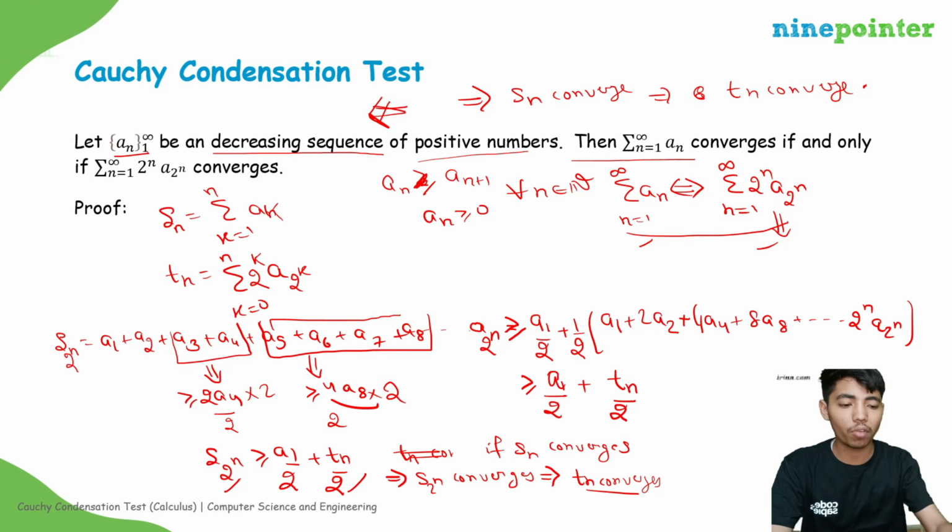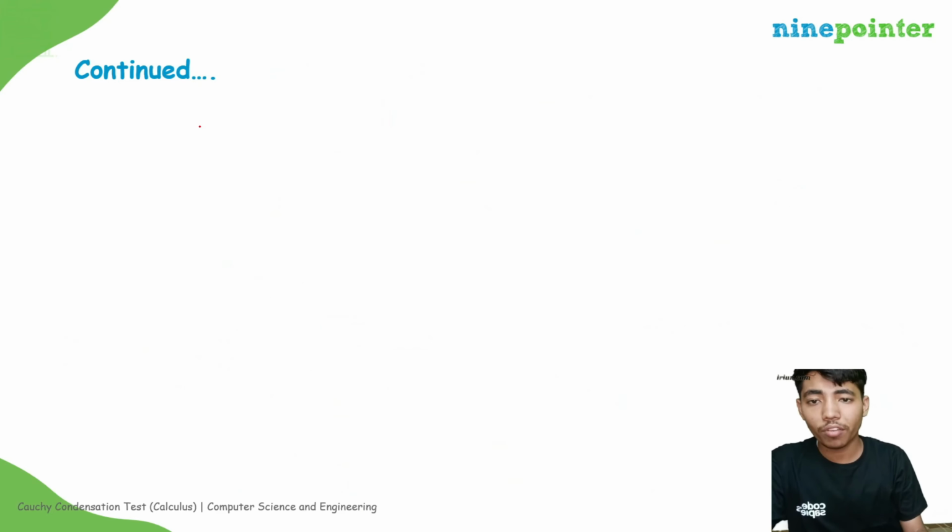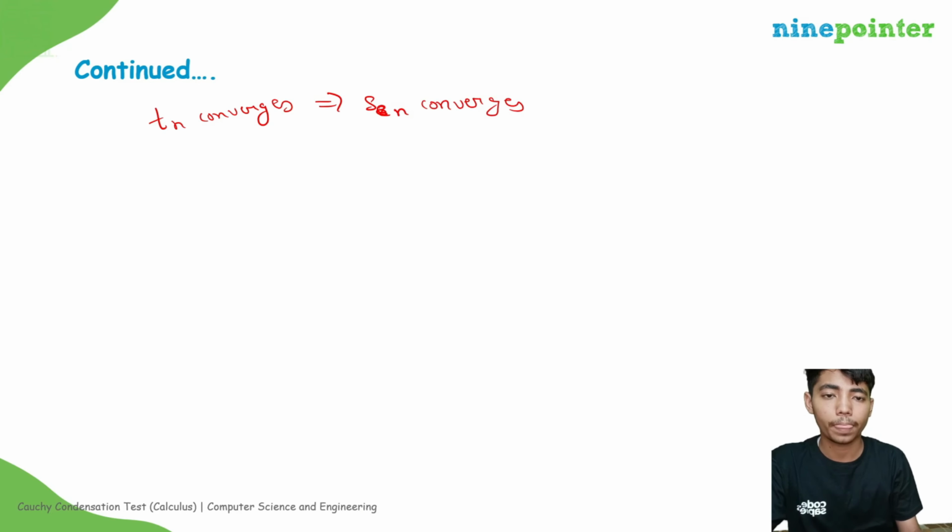Now let's go to the backward part. Now we have to prove T_n converges implies S_n converges. Now we have to prove this.